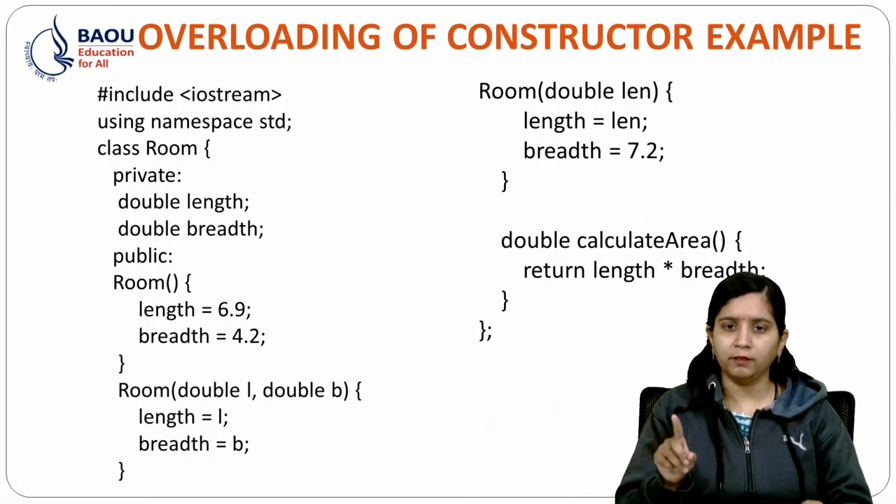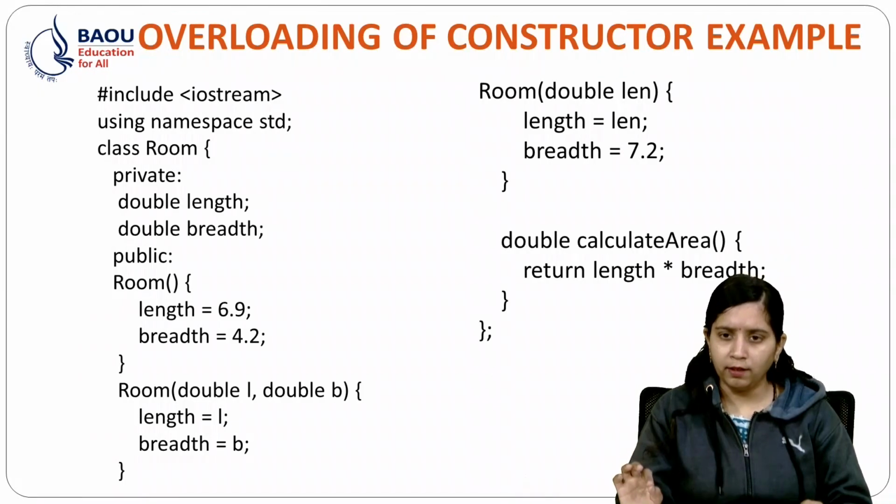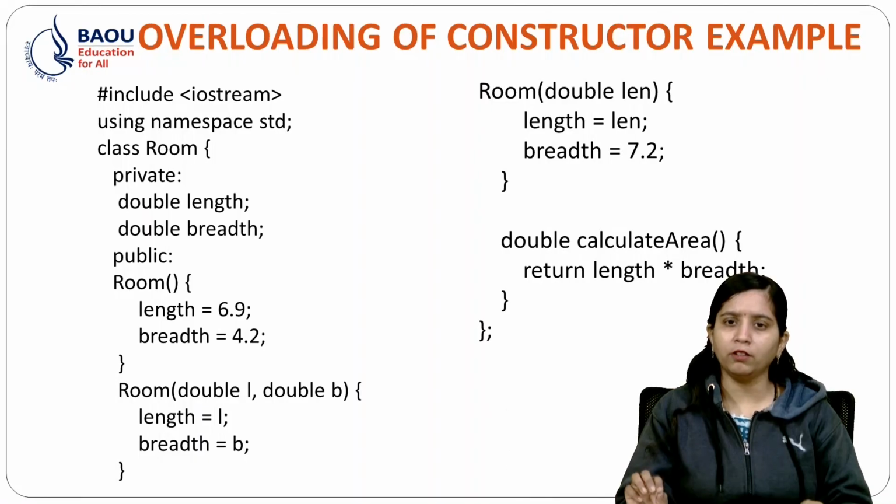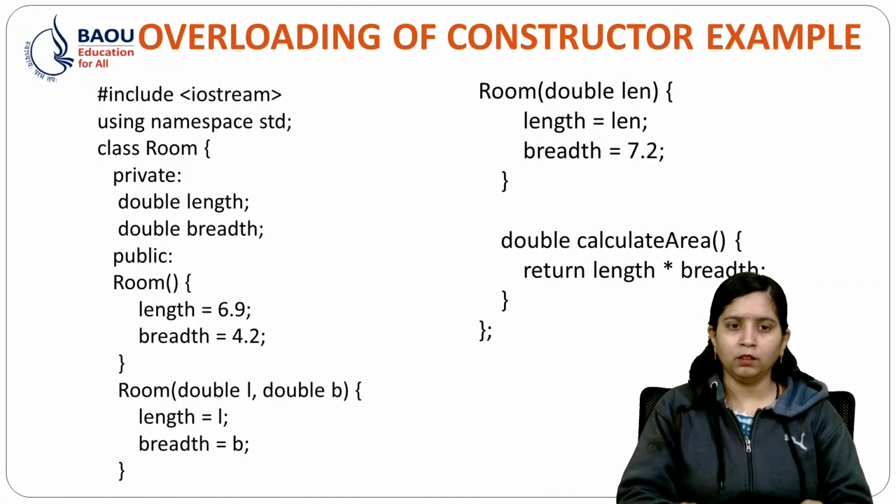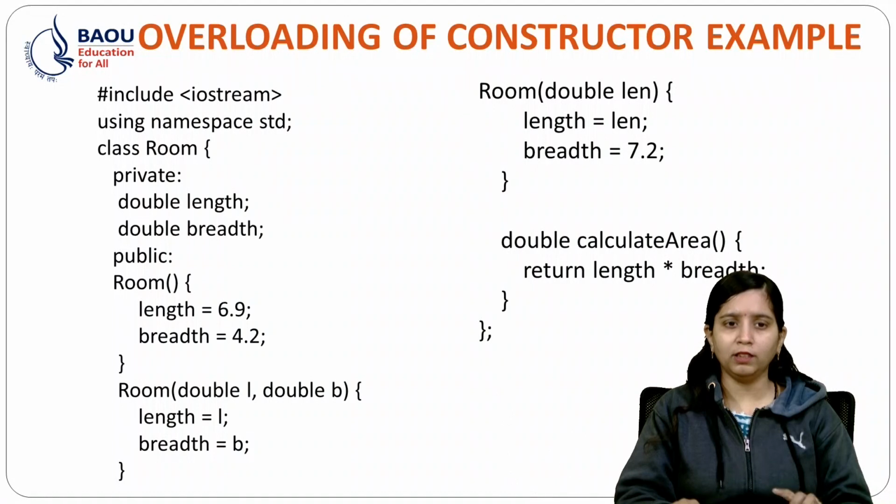And the third constructor is a parameterized constructor with one parameter, that is length is equal to len and breadth is equal to 7.2. And I simply calculate my area by returning length into breadth. Let's see how we will call all these constructors in the main function.